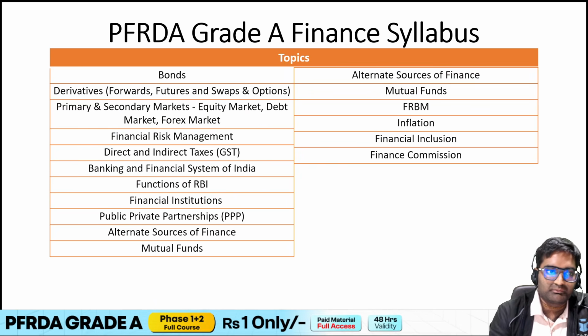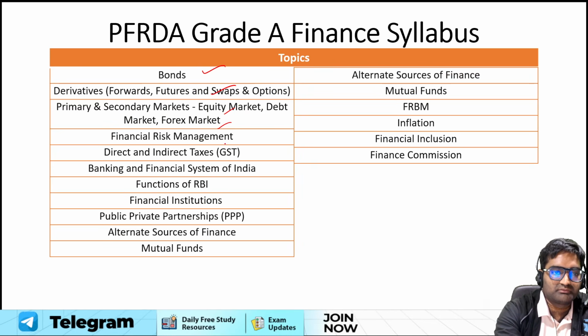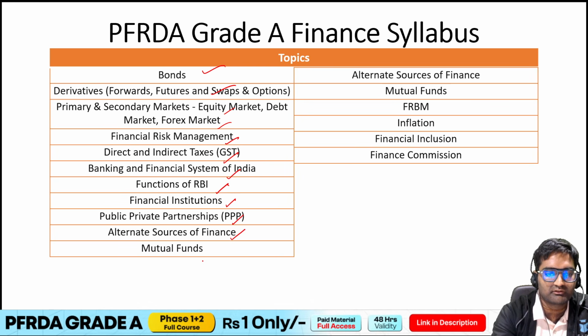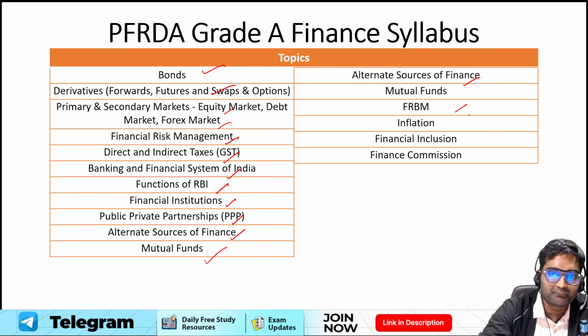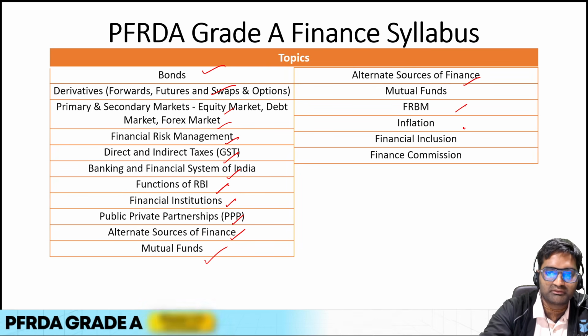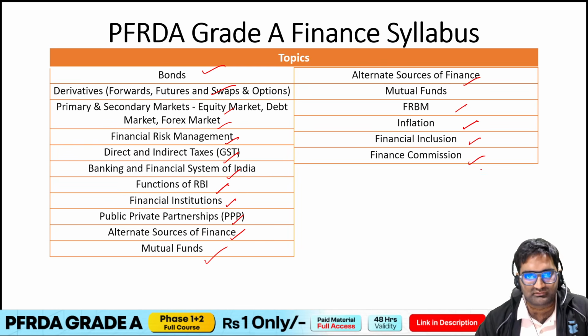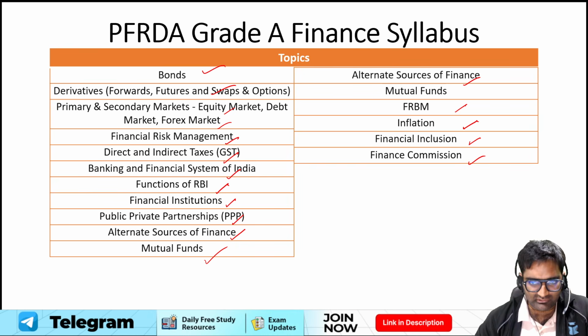If we just summarize here: bonds, derivatives, then equity market, debt market, forex market, financial risk management, direct and indirect taxes, banking, financial system, functions of RBI, financial institutions, public-private partnership, alternate sources of finance, mutual funds, FRBM, okay, Fiscal Responsibility and Budget Management Act, inflation, financial inclusion, Finance Commission, etc. would be the entire set of topics from where the questions are asked.